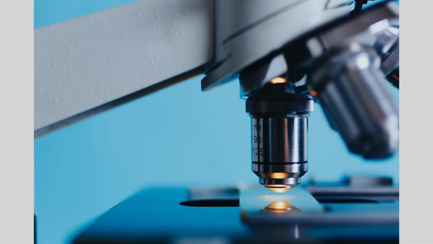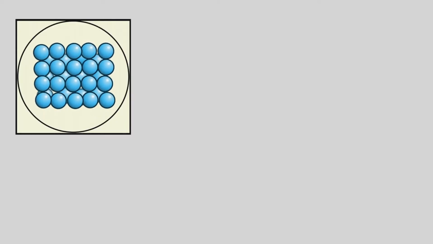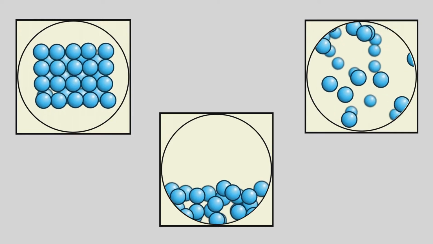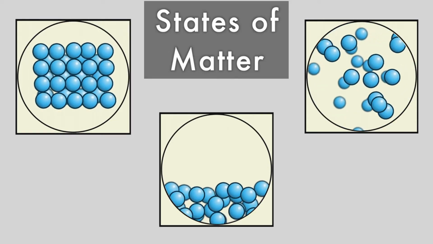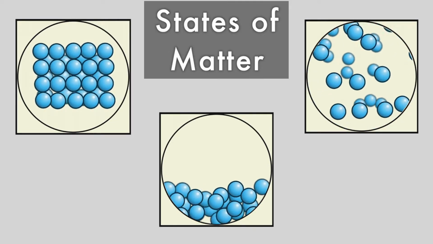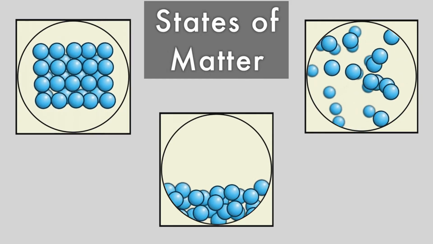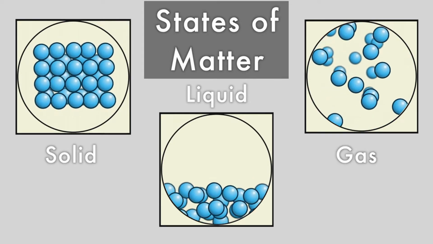The particle model of matter states that all matter around us is made up of tiny chunks of mass called particles. Depending on how these particles are arranged, the object they form can behave very differently. These different arrangements are called the states of matter. Almost all of the matter we see around us is one of just three kinds: solid, liquid, or gas.